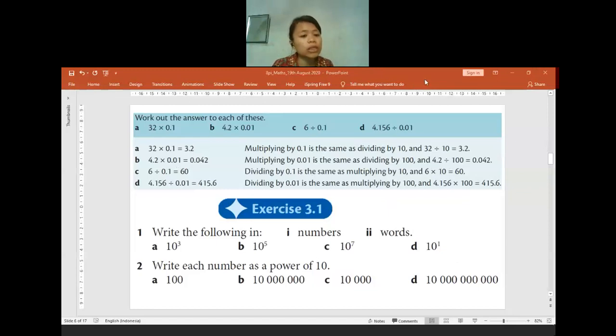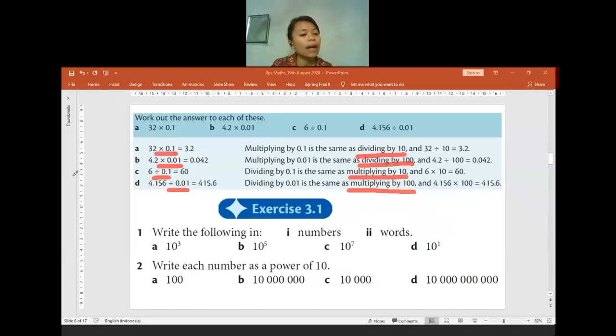It has to be switched, and also the number will be changing. Like this is times 0.1 times 0.1, we can do divide by 10 times 0.01, so it means divide by 100. If divide by 0.1, it's the same thing as times by 10. If we divide by 0.01, it means we times the number by 100. Something like that. Or if you get confused, you have to keep changing the number into fractions.